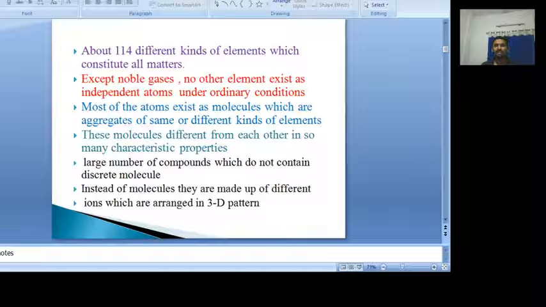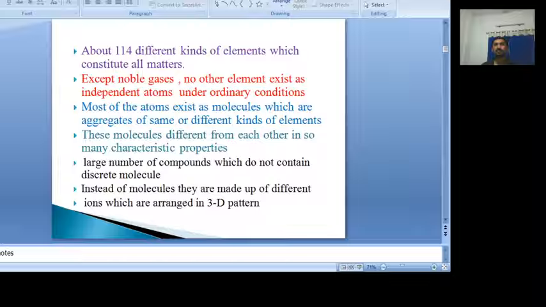And when we see these elements, they never exist as independent atoms, except noble gases, under ordinary conditions. How do they exist? Most of these atoms exist as molecules. Molecule means an aggregate of the same or different kinds of elements.